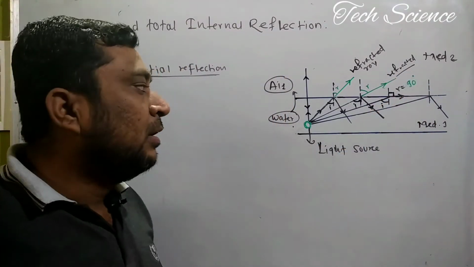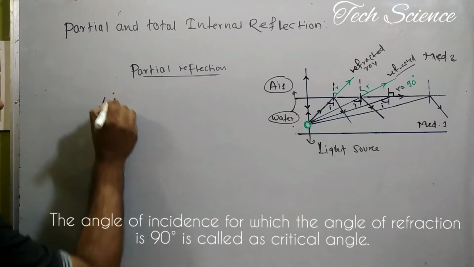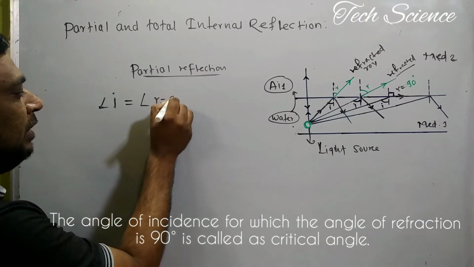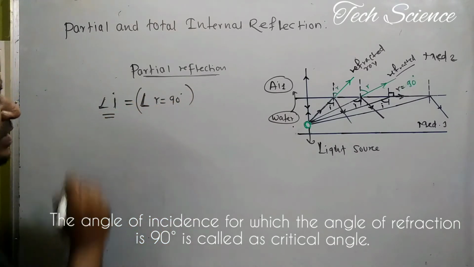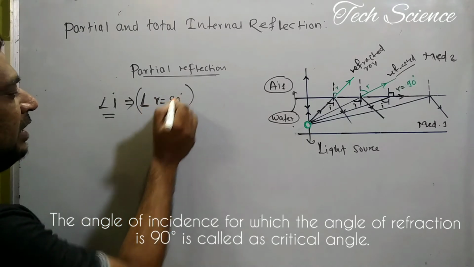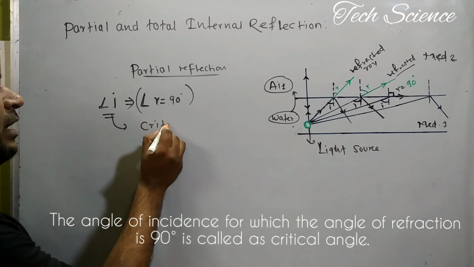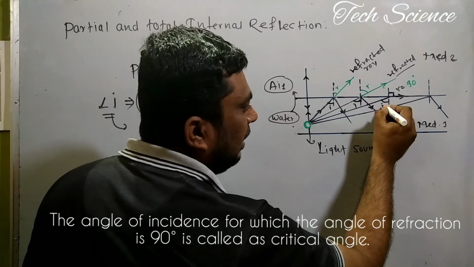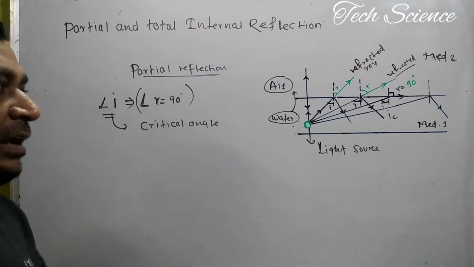Now what happened here? The value of the angle of incidence for which the angle of refraction is equal to 90 degrees is called the critical angle. It means that here I can write this angle as iC. iC stands for critical angle.